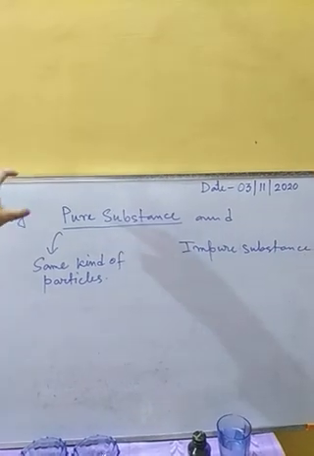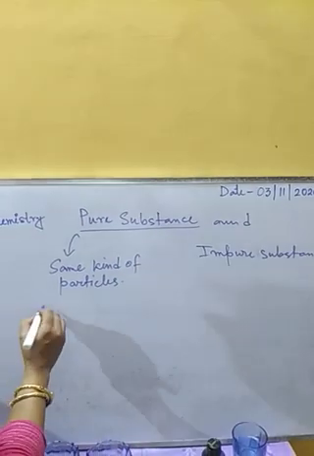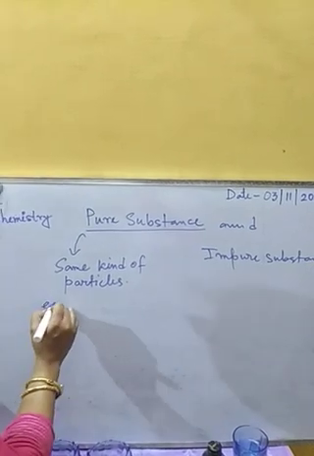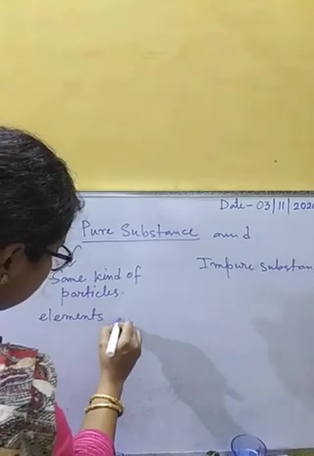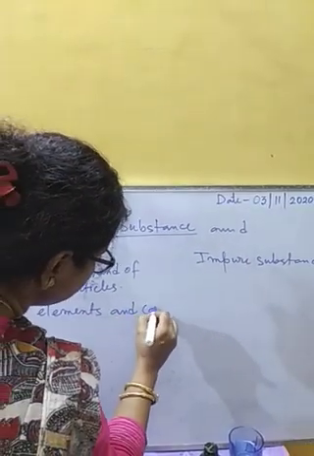Pure substances can be elements or compounds.